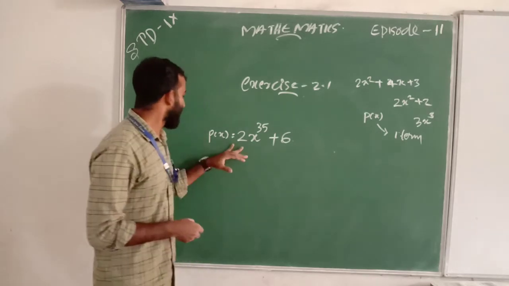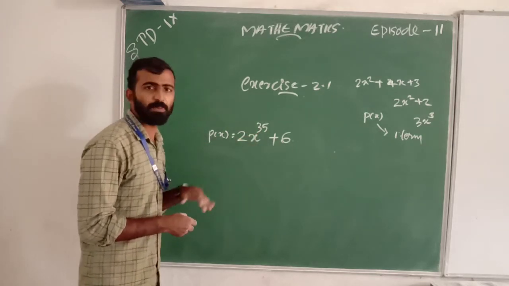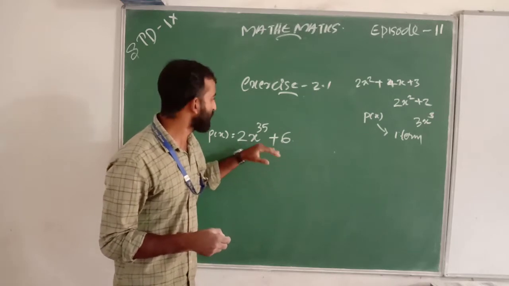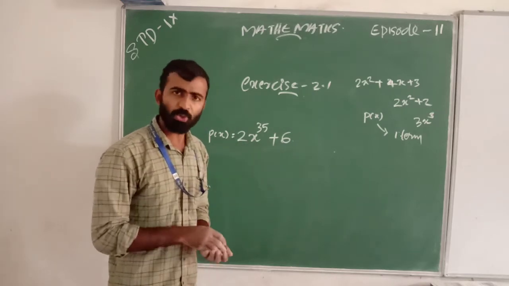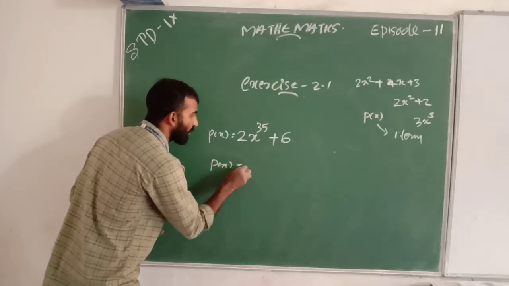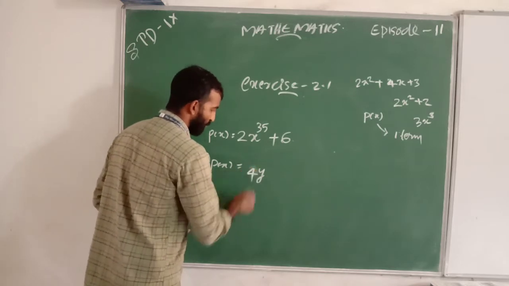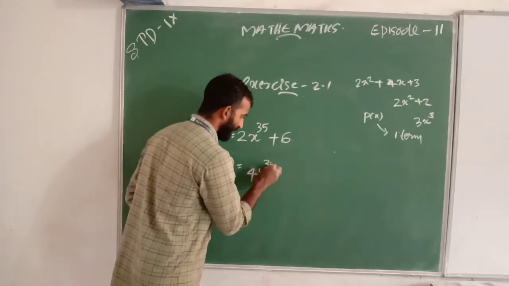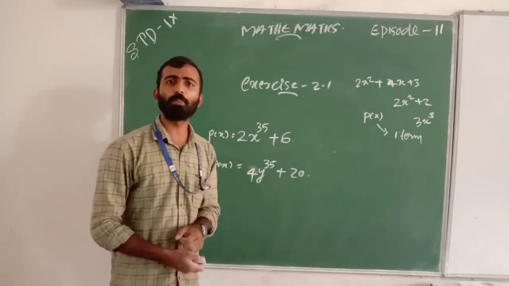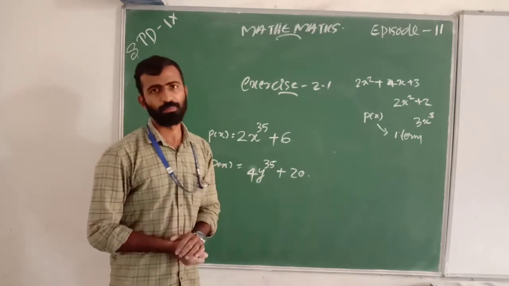Here 2x raised to 35 plus 6 is a binomial polynomial with degree 35. You can also write many other polynomials, for example p of x equal to 4y raised to 35 plus 20. This is also a binomial with degree 35.